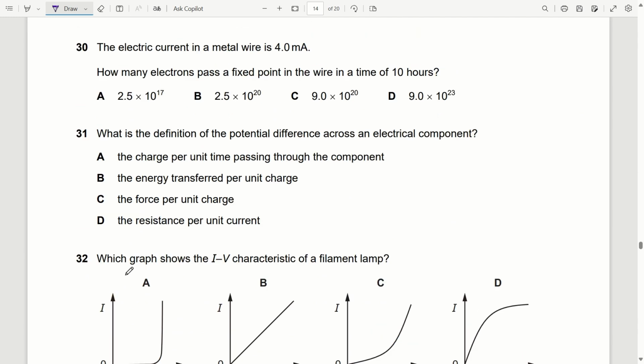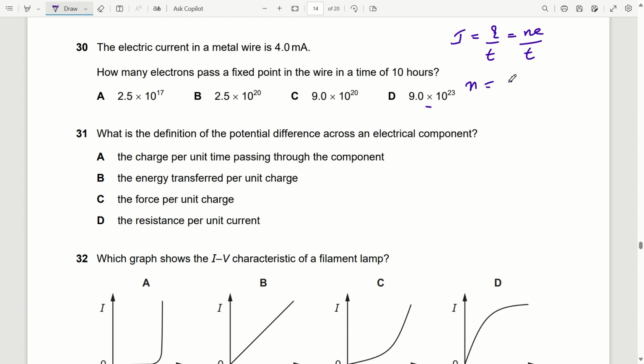Question 30. The electric current in a metal wire is 4 milliampere. How many electrons pass a fixed point in the wire in a time of 10 hours? We know that current is given as charge upon time, and charge is n e, where n is the number of electrons and e is the charge on the electron.